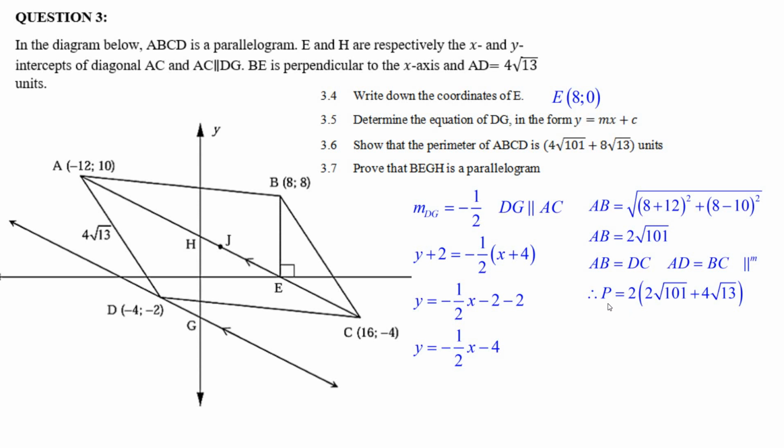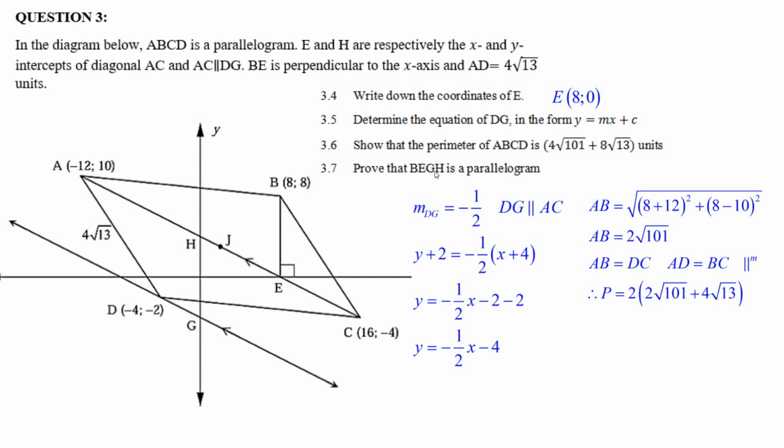Therefore, the perimeter must be 2 times 2 root 101 and 2 times 4 root 13, which is exactly what we're supposed to explain. So that explains it. Because 2 times 2 is 4, and 2 times 4 is 8. There you go. So there's the perimeter.